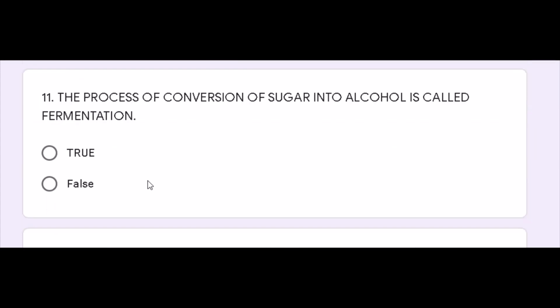So we will move to question number 11. The process of conversion of sugar into alcohol is called fermentation. So the correct answer is true. Fermentation is basically a process in which the sugar is converted into alcohol with the help of bacteria. So the correct answer is true.